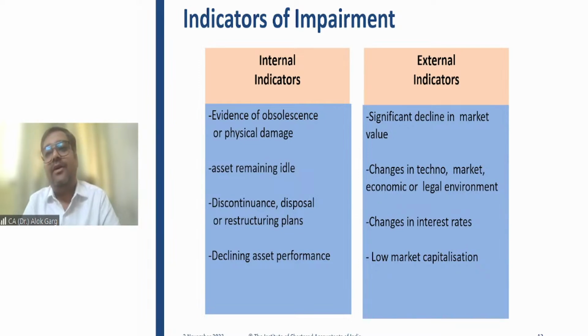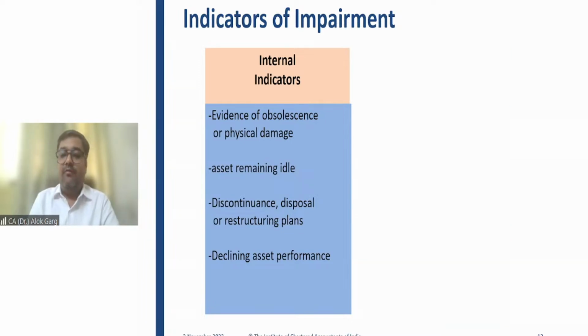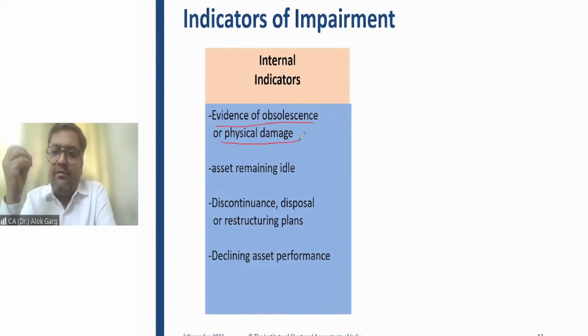In that case, you have to carry out the detailed impairment exercise. What could be the example of these indicators of impairment? For example, evidence of obsolescence or physical damage.